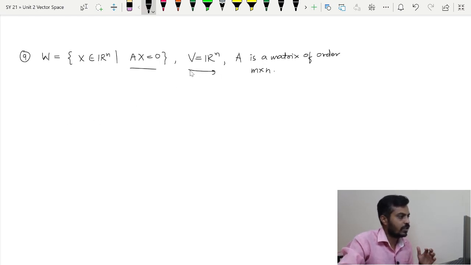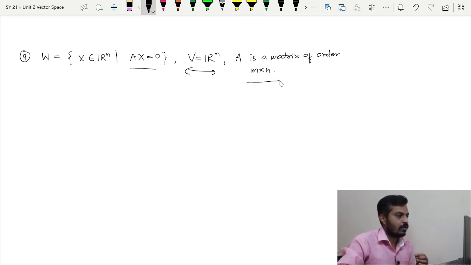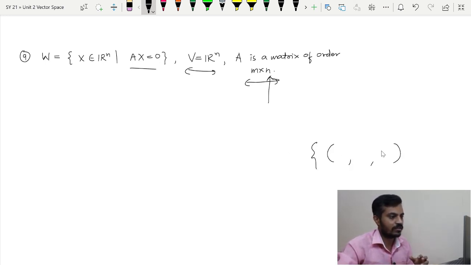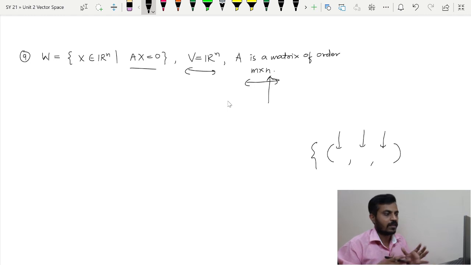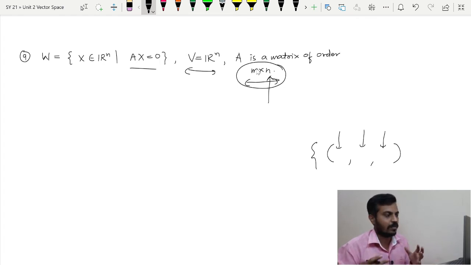Over here we are checking whether this is a subspace of R raised to n or not, because remember I am taking the order of the matrix to be m by n. Thus the number of unknowns that I am taking is n, and remember the solution depends on the number of unknowns. If you have a system which has 2 equations and 3 unknowns, then how do you write the solution? It has 3 coordinates, right? If it has 3 unknowns. Thus, in other words, I am taking a homogeneous linear system having m equations and n unknowns, and A is nothing but the matrix of coefficients, and thus the order is m cross n.